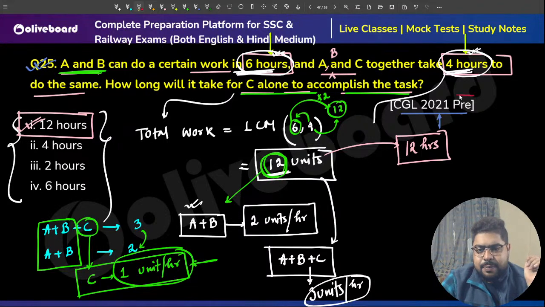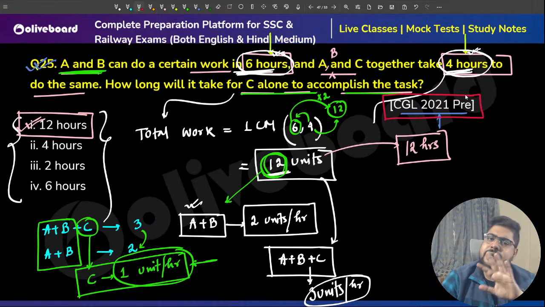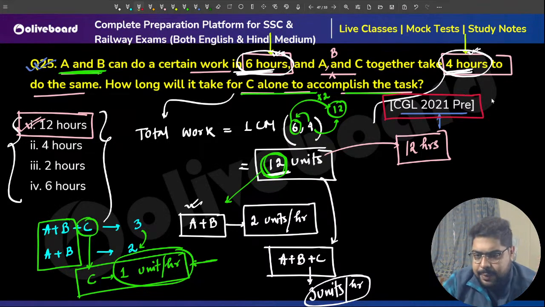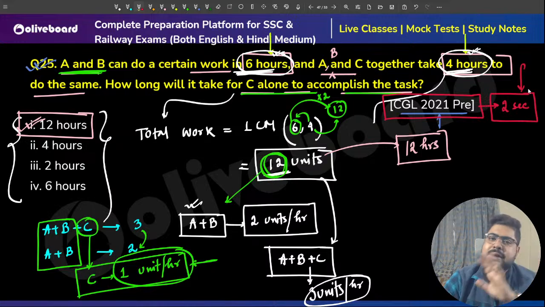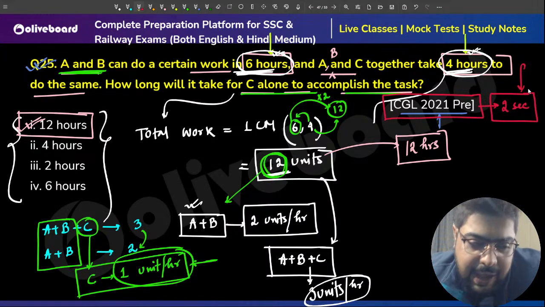It's a proper CGL PYQ asked in 2021, and I am telling you, if you take more than 2 seconds to solve this, then your preparation still has a long way to go. Now, why am I saying this, sir?